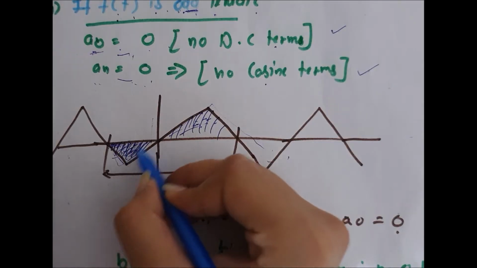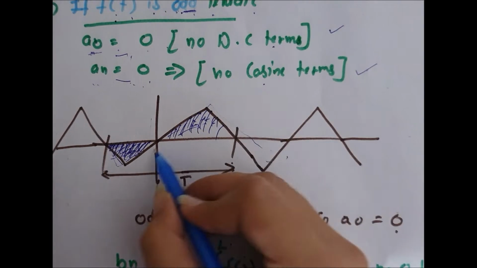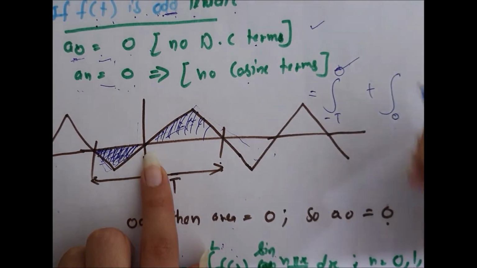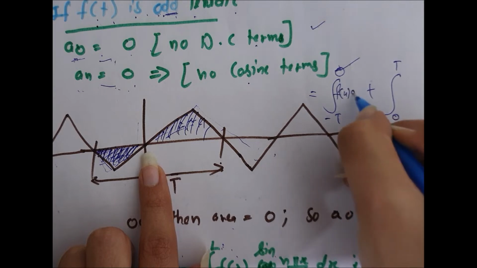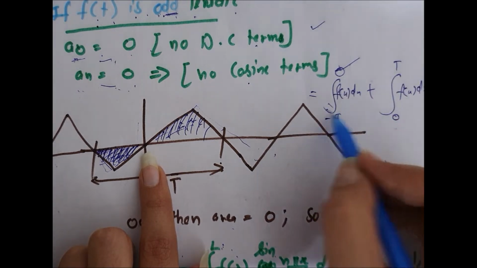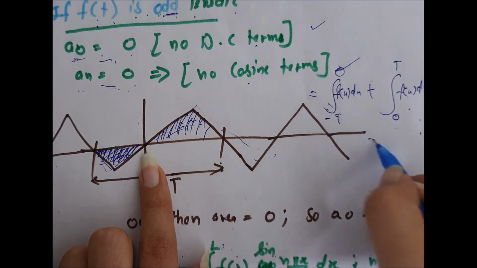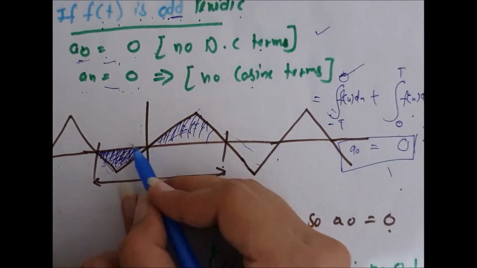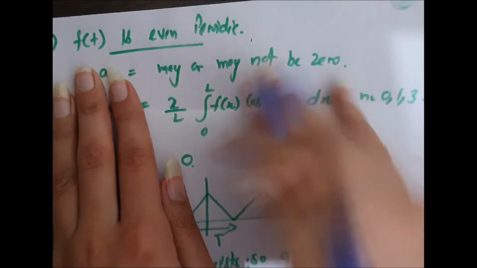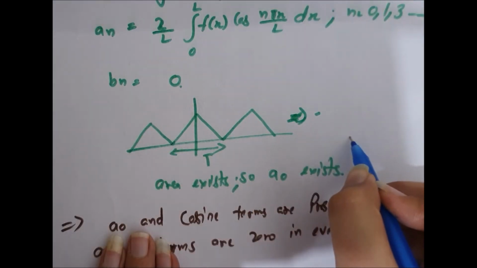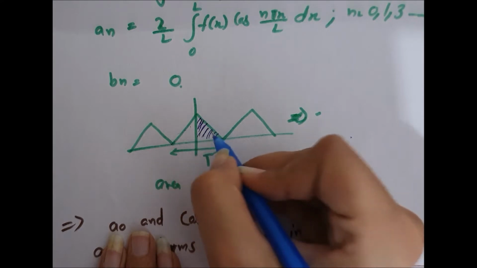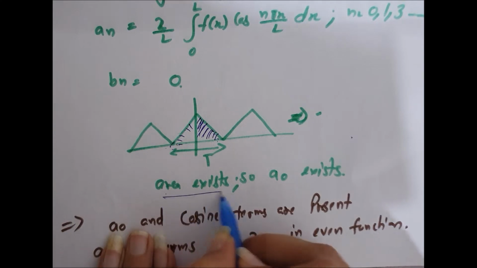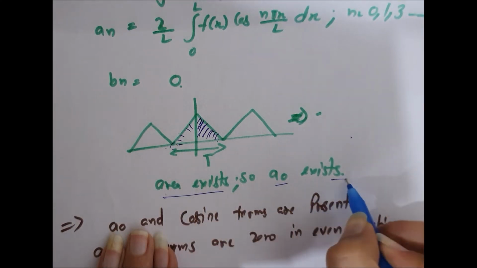So this is an example of odd periodic functions. Here you can see the area of this part and the area of this part are the same. It means that from -T to 0 plus 0 to T, f(x) dx, if you integrate it, then they both get cancelled and a naught will come out to be 0. It means that no DC terms are present. Similarly, this is an example of an even periodic function. So you can see the area of this part plus the area of this part, they can't cancel each other. So their area exists, so a naught also exists.